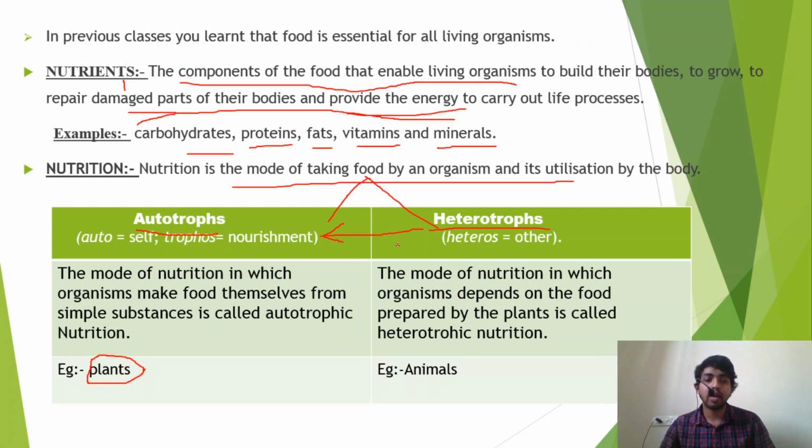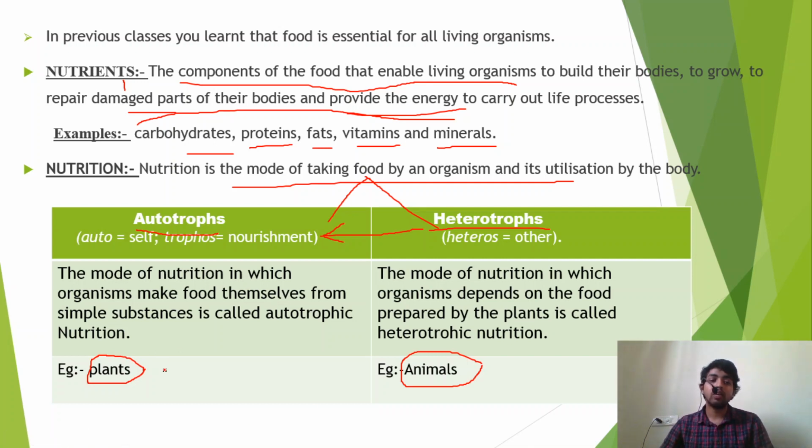Directly or indirectly, heterotrophs depend on autotrophs. Examples are animals. We human beings are also heterotrophs because we depend upon plants and also animals. We can't prepare our own food.